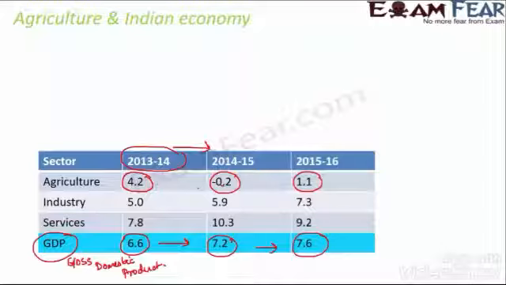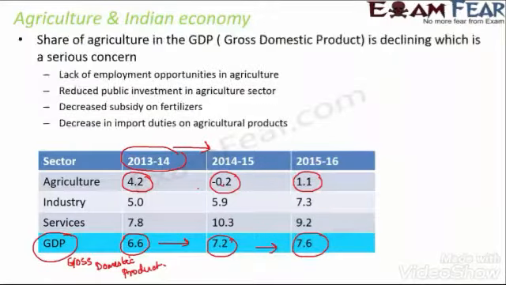So what do you think? Is that a good thing? Of course not, because agriculture is a sector in which more than 80% of the Indian population is involved. Ideally, agriculture should contribute the maximum to the overall GDP of the Indian economy, but that is not happening, which shows that agriculture is in a very, very bad shape, right? So what we understand is that the share of agriculture in the GDP is declining, which is a serious concern.